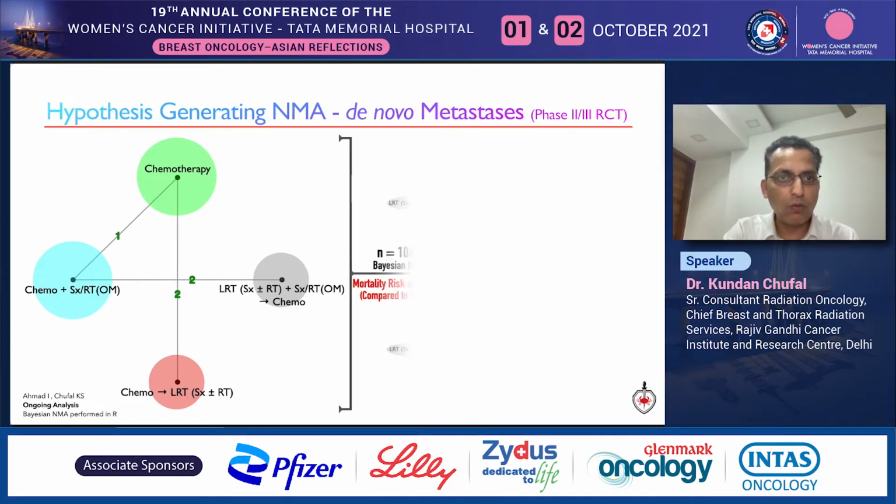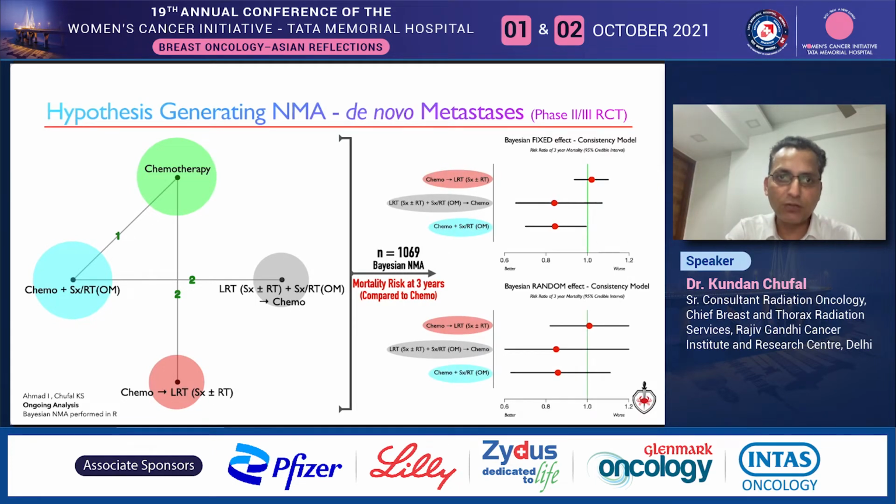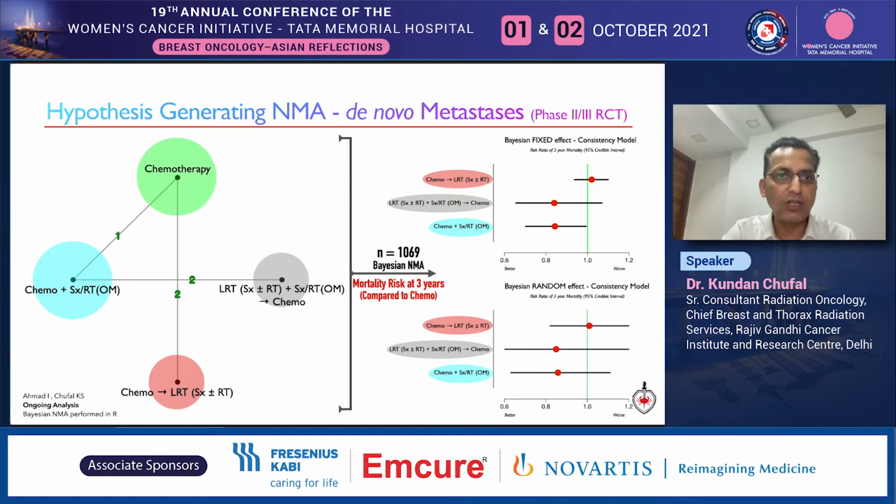There were 1,069 patients in the network, and we performed a specialized meta-analytic technique known as Bayesian network meta-analysis for 3-year risk of death, in which our prior knowledge about a certain situation influences the result of our analysis. So if you are interested, we can discuss its nuances at the end of my talk.